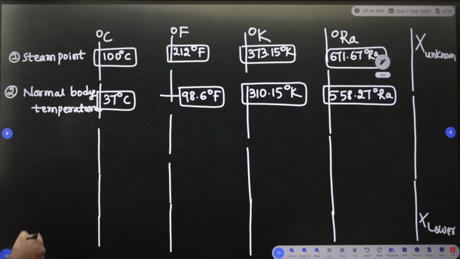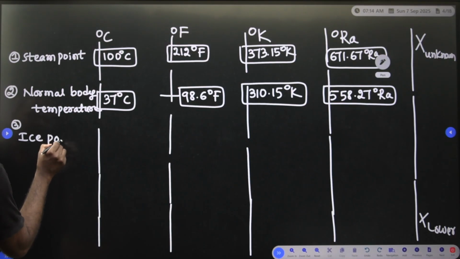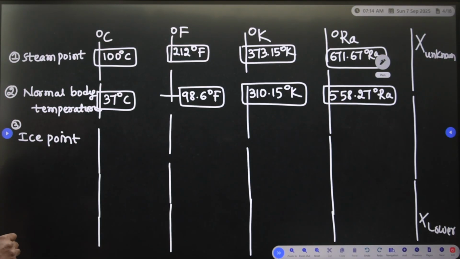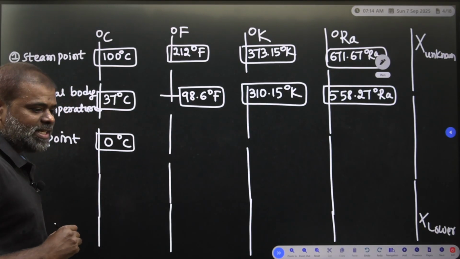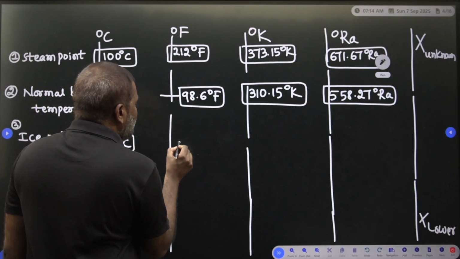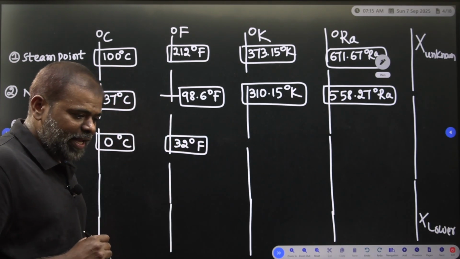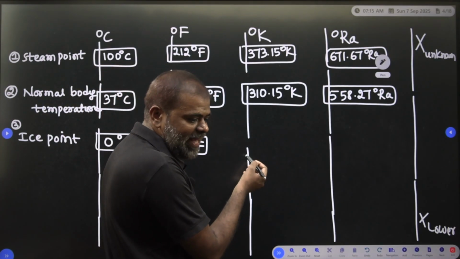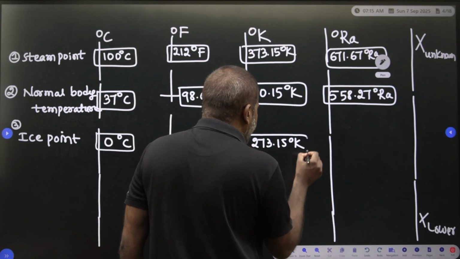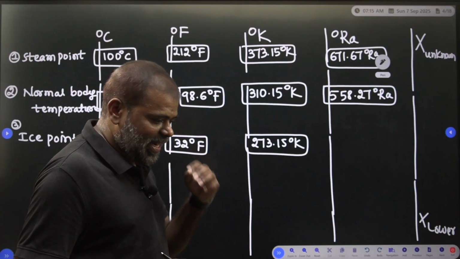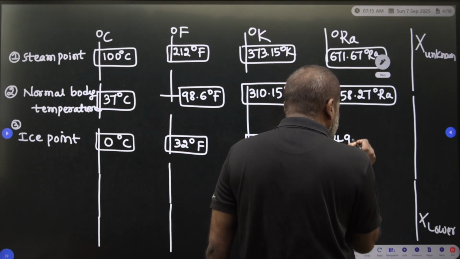Suppose you take the ice point, which I already gave you. In degree centigrade, 0 degree centigrade is the ice point. Under the Fahrenheit, 32 degree Fahrenheit is the ice point. In degree Kelvin, 273.15. In terms of the Rankine, 491.67.